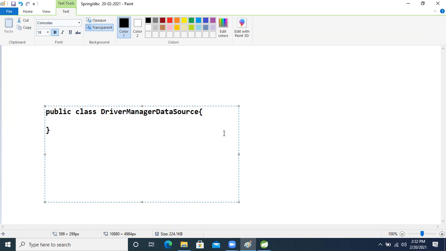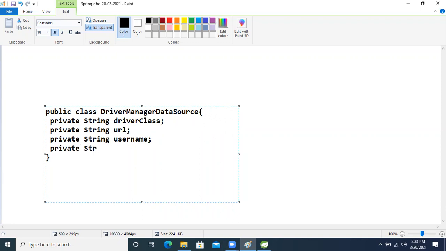In that class, there is a private String driverClass attribute, another one is private String url, another one is private String username, and another one is private String password.